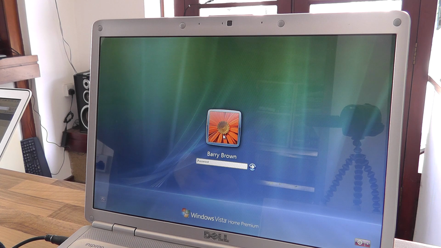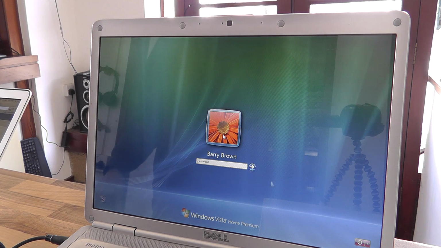Now, the solution to this is once you've done it, go into your computer, go into Control Panel and manually make sure that update is installed. Make sure all the updates are correctly installed and the system is happy. If there are further problems with that, that's getting into a bit of a different issue, which I'm not going to cover in this video. But the long and the short of it is, check your Windows updates, make sure it's up to date.